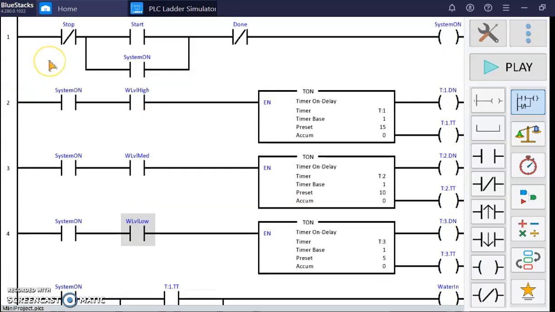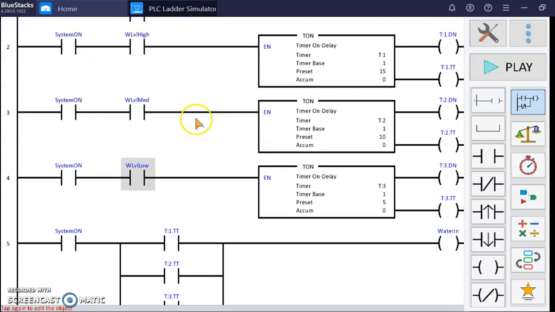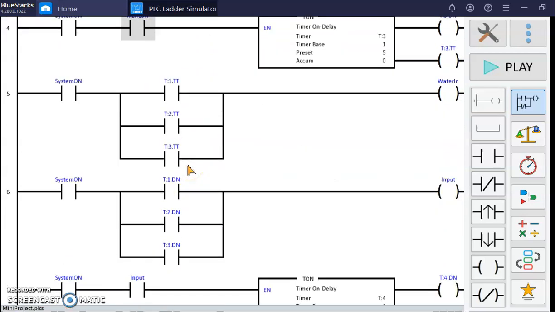And in the first rung you can see they have stop input and start push button input and done, and the system on. For rungs 2, 3 and 4, as you can see they have the timer for the water level. They have 3 levels, that is high, medium and low. And rungs 5 and 6 are for the water to fill in the washing machine.